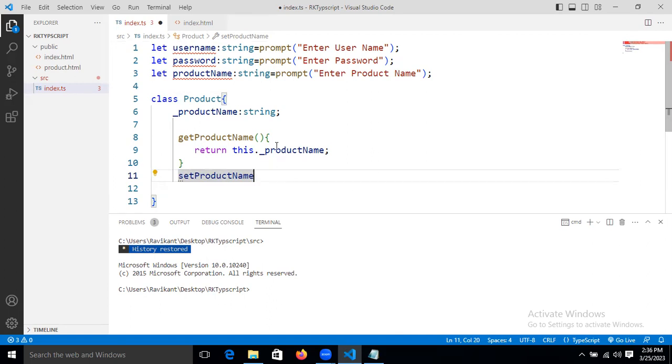But whenever our control enters inside that function, we will check the validation. Both should match, and then only it will return the product.